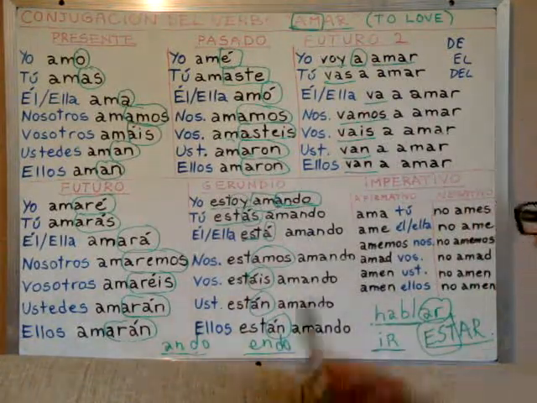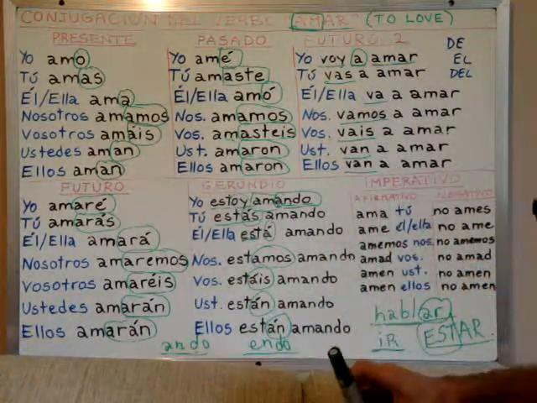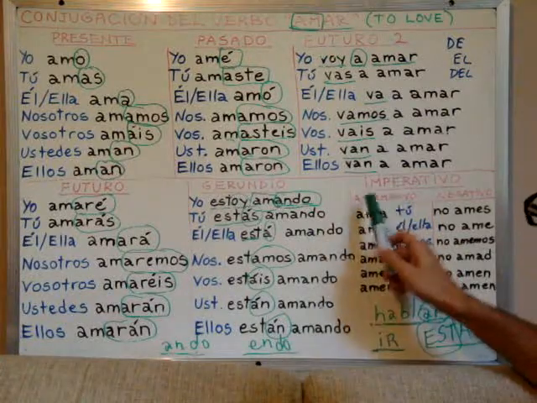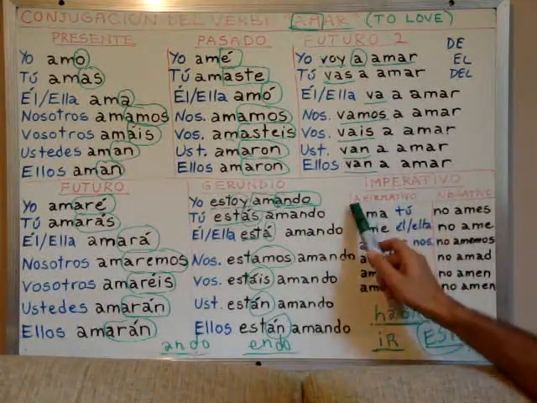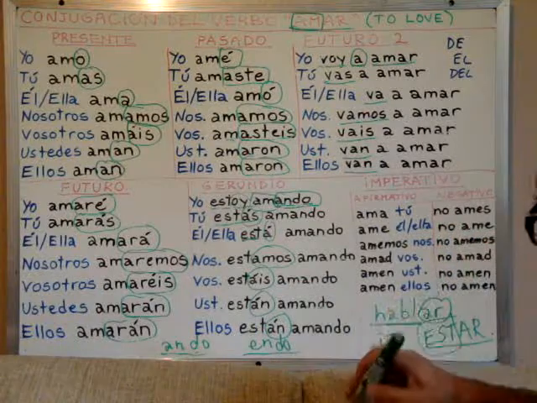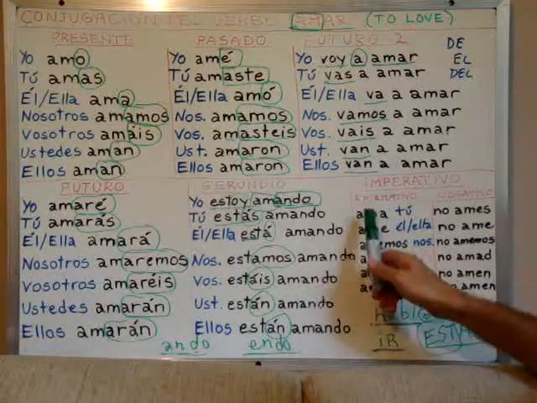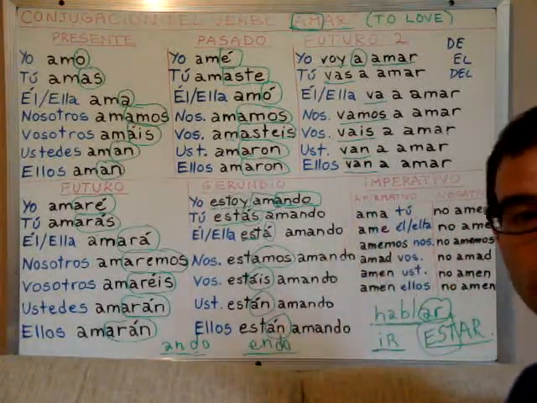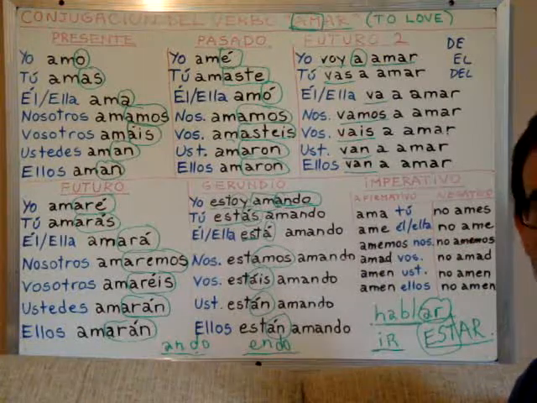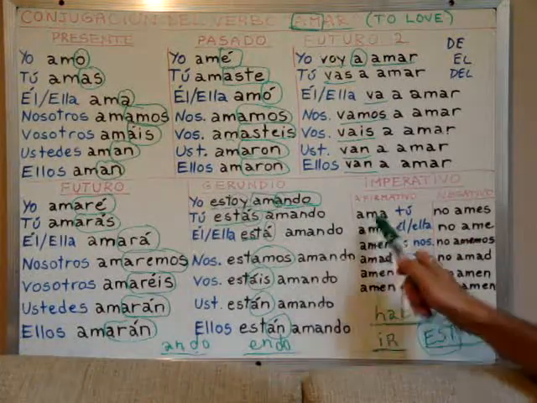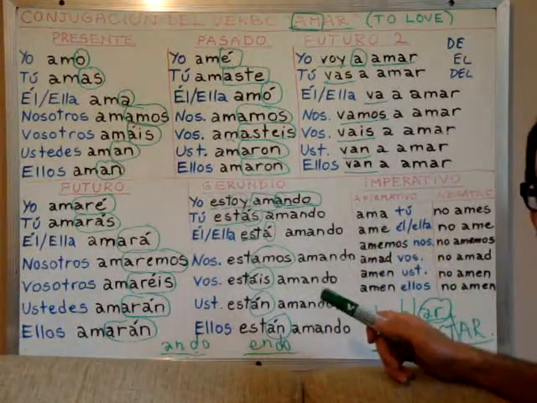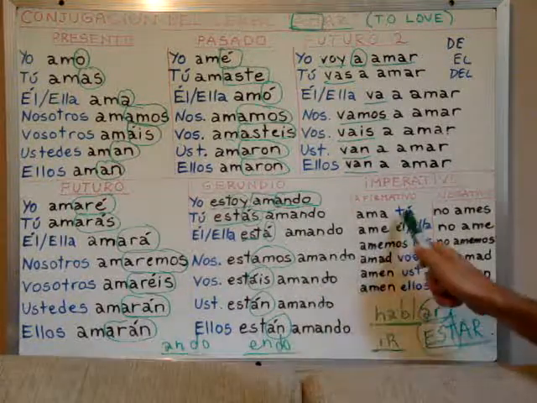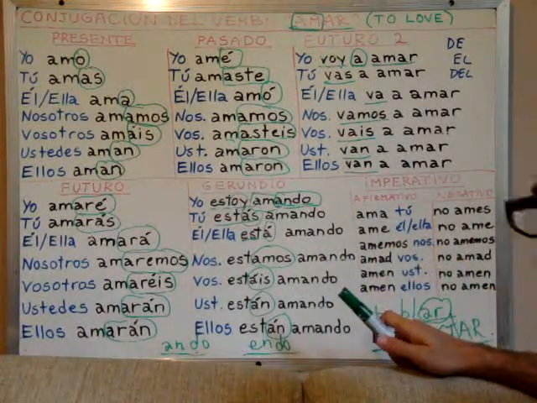So now we will see the imperative tense. We have imperative tense for affirmative and for negative. In the imperative, since it makes no sense for giving orders to oneself, we omit the first person, I or yo. So we begin with tú, with you.